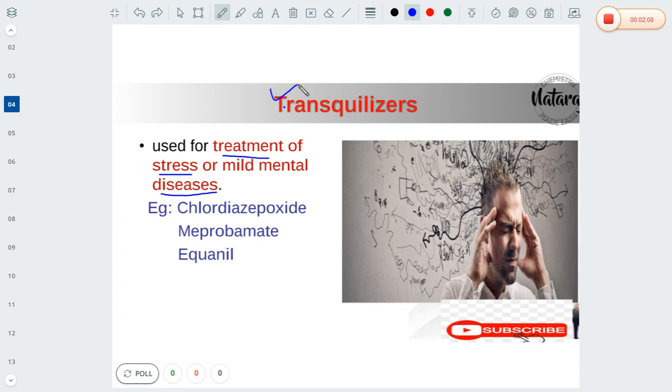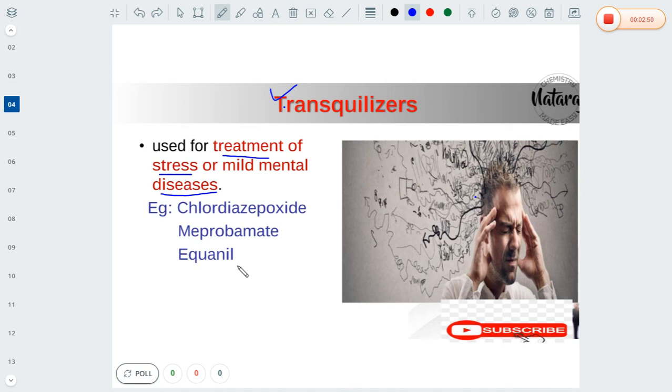Now, in addition to the number of advantages, tranquilizers have a number of side effects as well as disadvantages. The major disadvantage is that when the person takes an excess of tranquilizer, that person will suffer with excess drowsiness as well as addiction, headache and also fatigue. These are all the side effects of the tranquilizer. By taking the tranquilizer, the reaction between the nerve and the brain is completely decreased, then the person suffers with mild mental diseases.